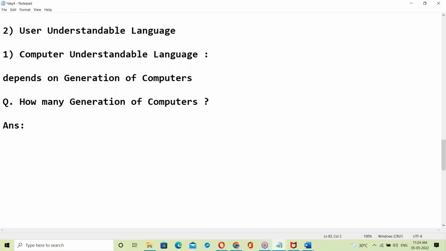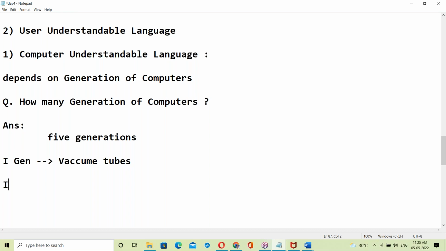How many generations of computers are there? There are 5 generations. Aditya is correct. What is the first generation? Vacuum tubes. First generation is vacuum tubes.